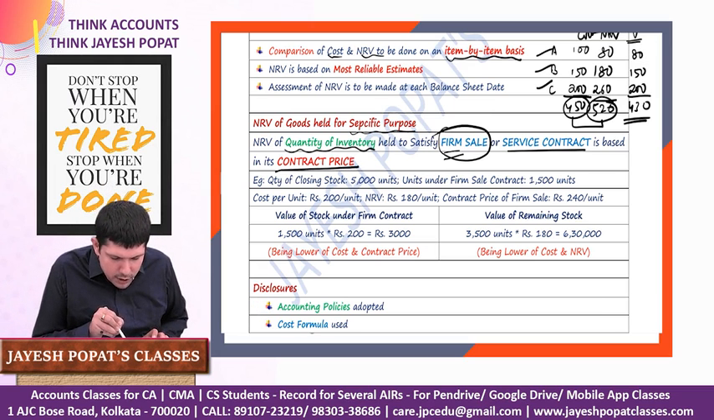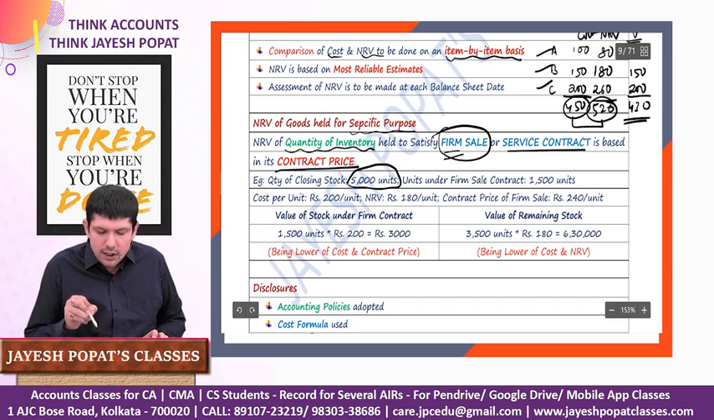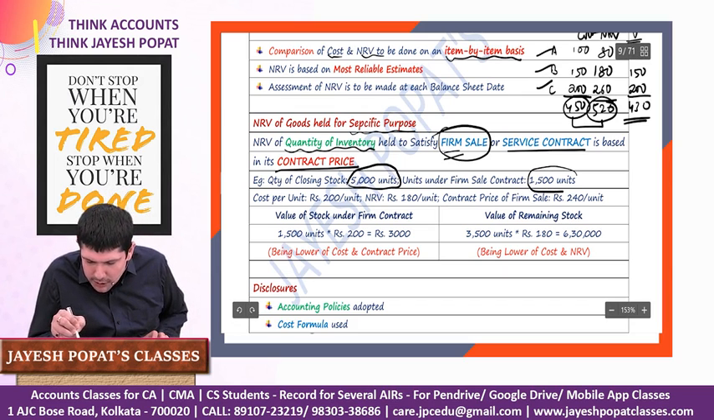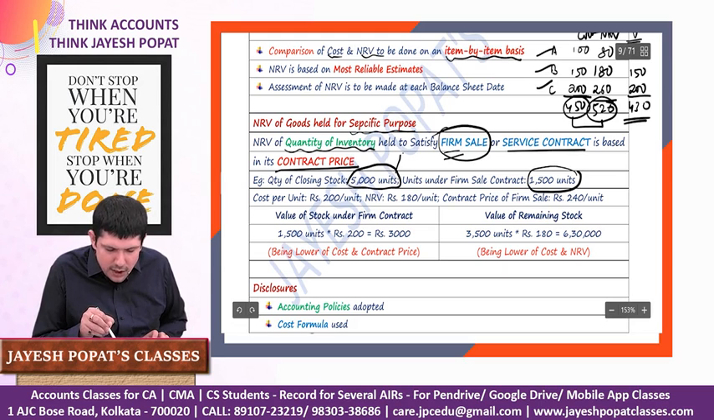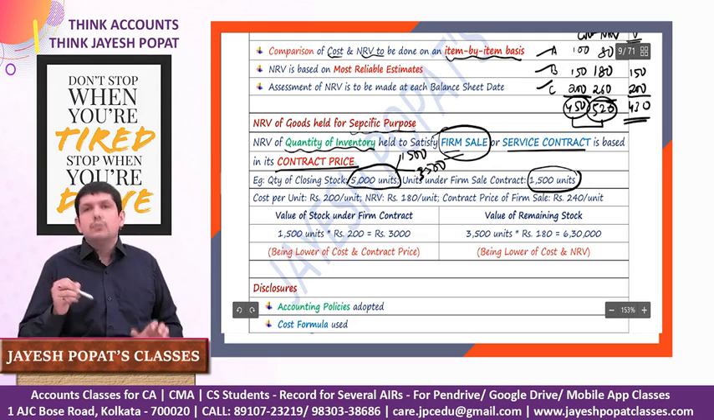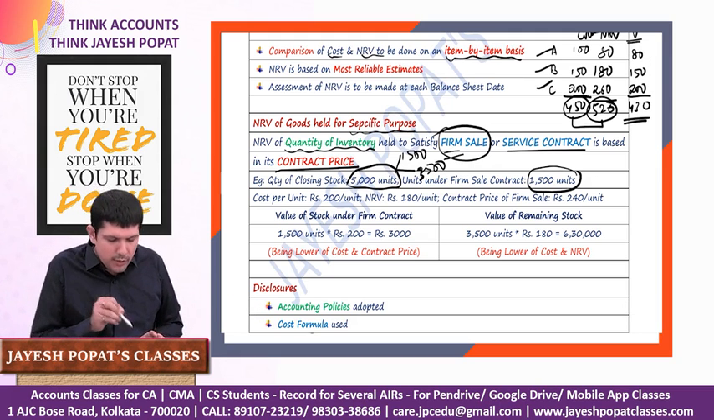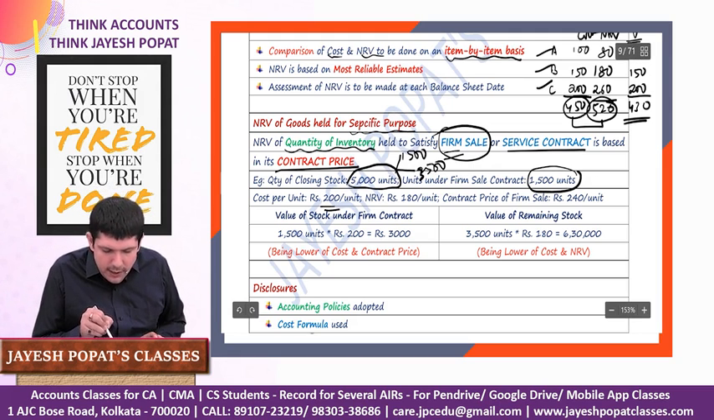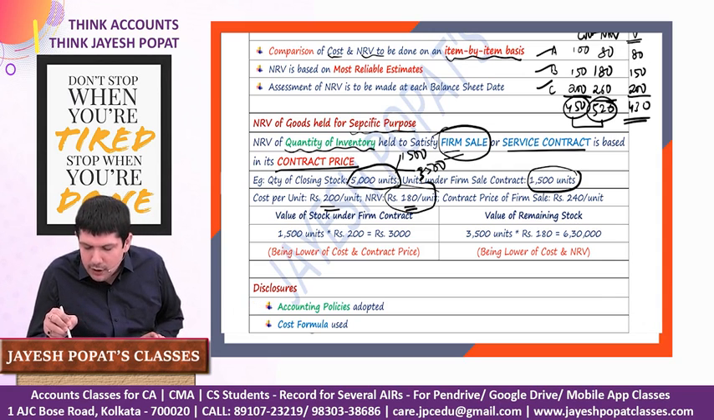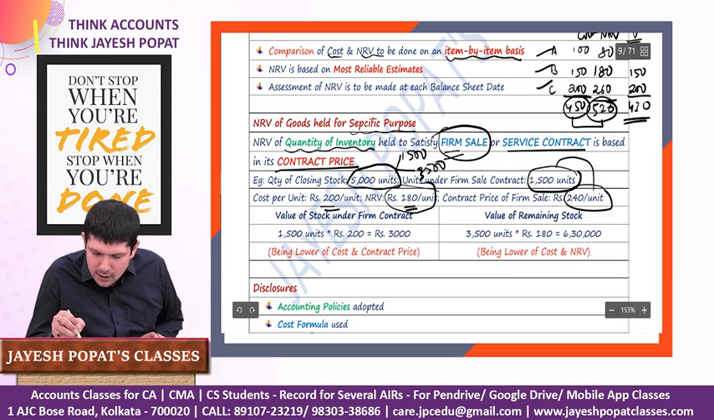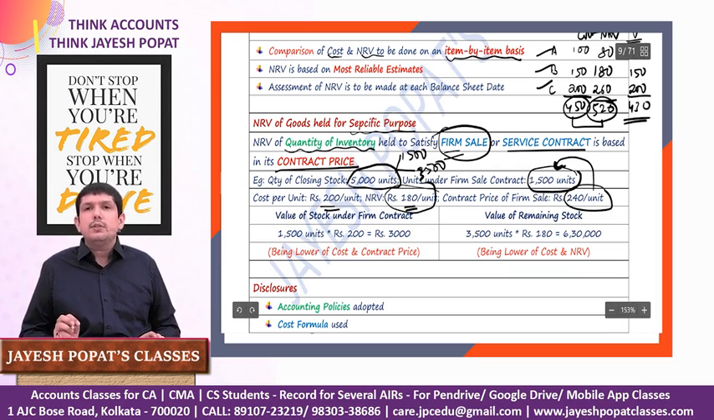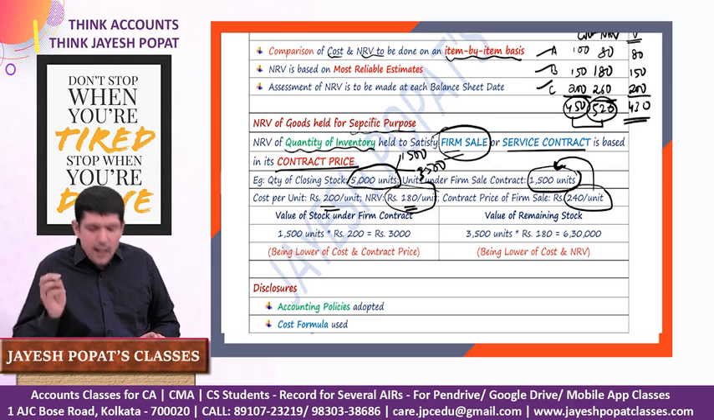Let's say quantity of closing stock at the year end is 5,000 units. Units under firm sale contract is 1,500. So out of 5,000 units, we have already made a contract for selling these 1,500 units in future, and the remaining 3,500 units are not covered by any firm sale contract. The cost per unit is 200, the NRV is 180. We can see that the NRV is lower, but the contract price of the firm sale contract is 240, means these 1,500 units we have contracted to sell at 240, and it's a non-cancelable contract.